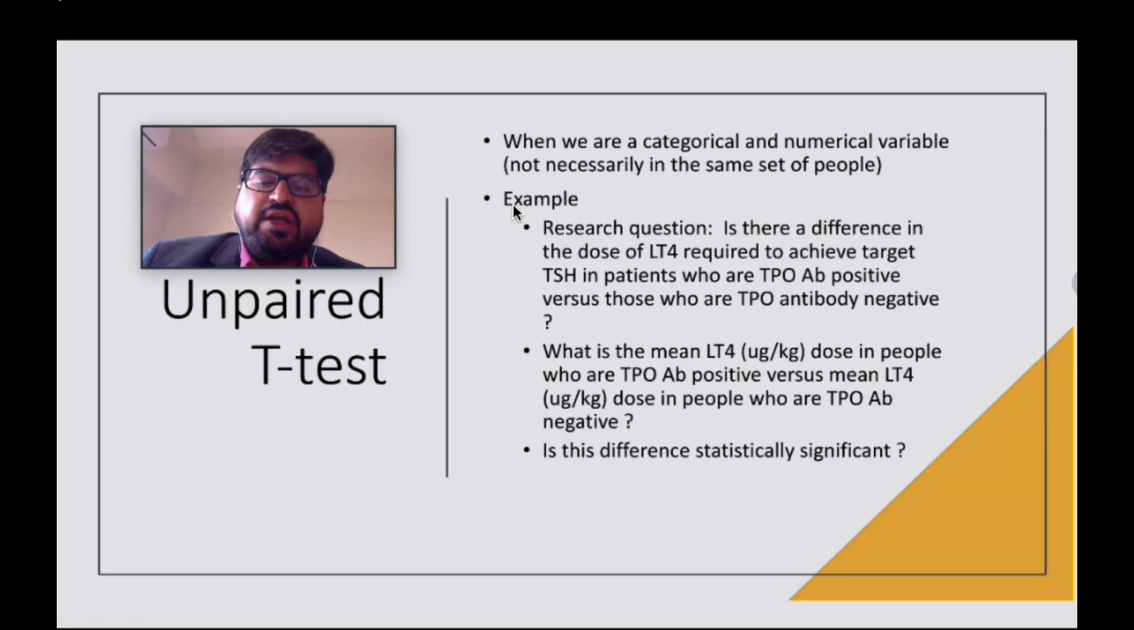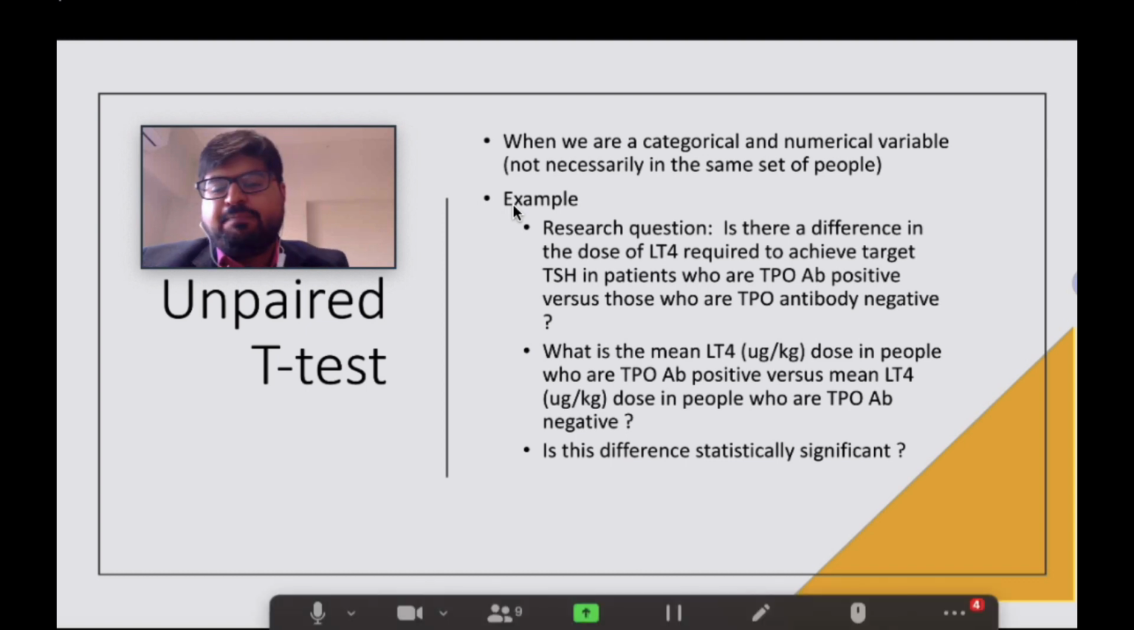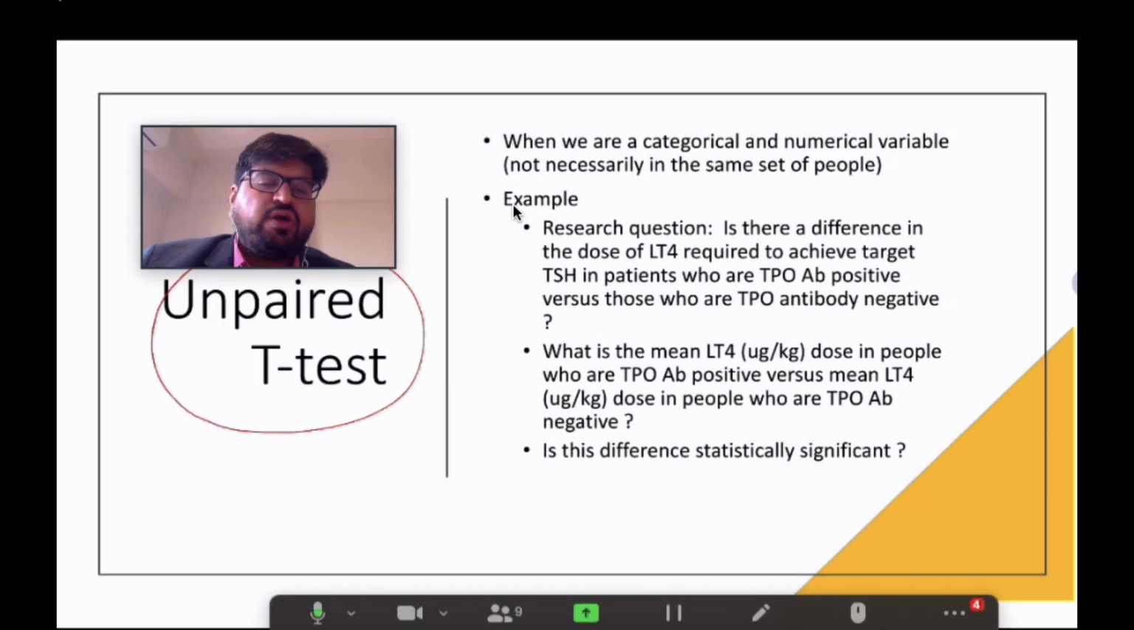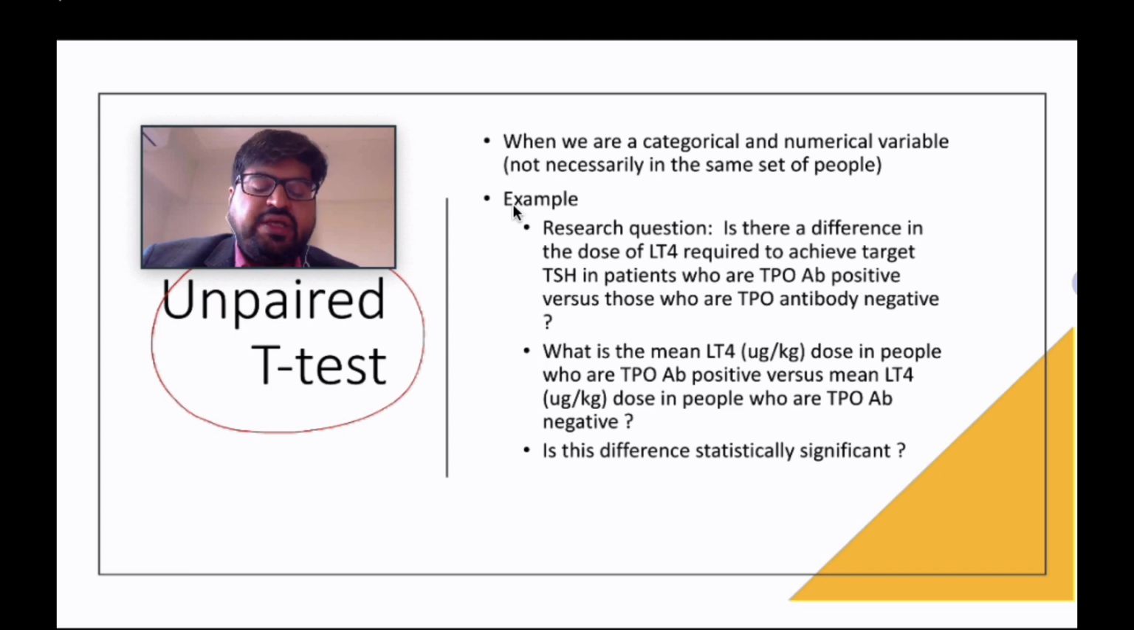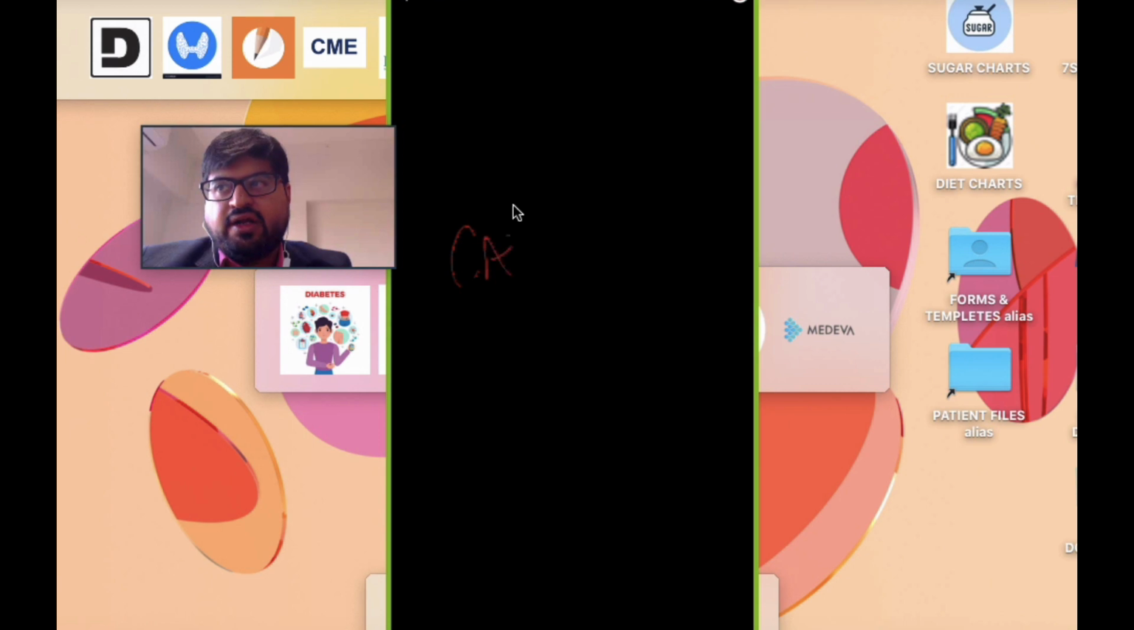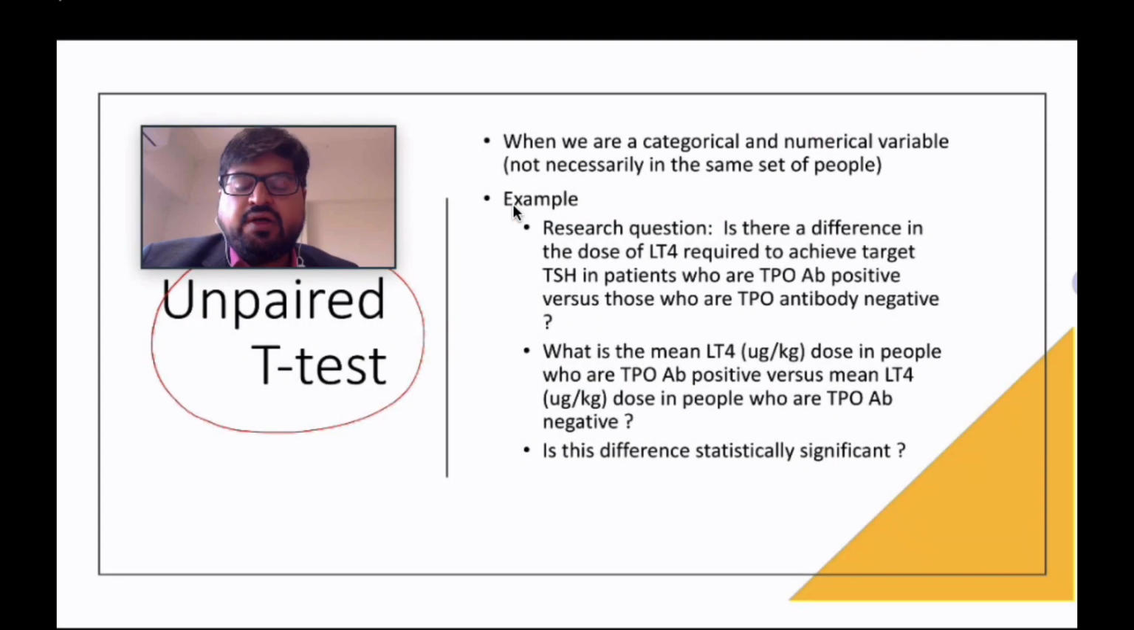Unpaired t-test is when again you are comparing categorical and numerical, but it's not in the same set of people, right? So it's not a before and after kind of situation. And unpaired t-test is something which we use most popularly in a lot of our studies. So for example, a research question would be, is there a difference in dose of levothyroxine required to achieve target TSH in patients who are TPO positive versus TPO negative? So the categorical variable here is the TPO positive versus negative, right? But the numerical variable is the dose of levothyroxine required to achieve this same thing, right?